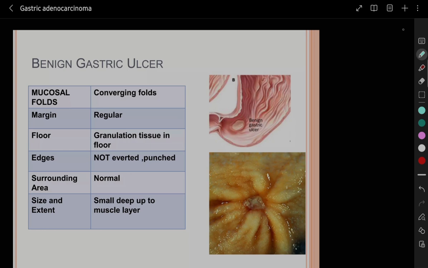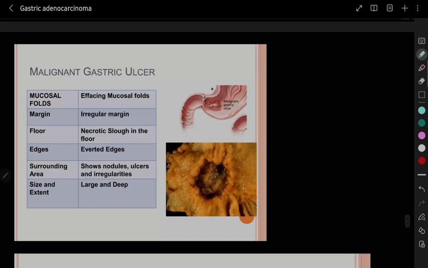Now in the malignant gastric ulcer, the mucosal folds are effaced. The margin is irregular. The floor has a necrotic slough. The edges are everted and the surrounding areas show nodules and irregularities. The size and extent is large and deep.